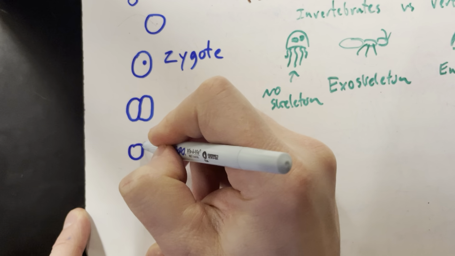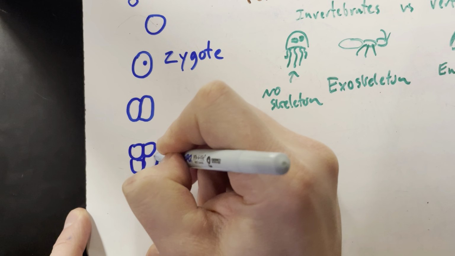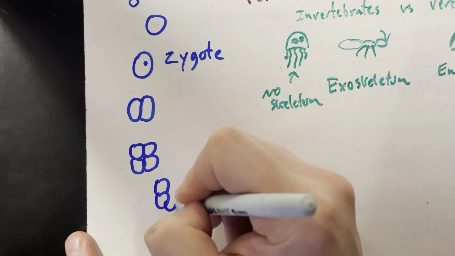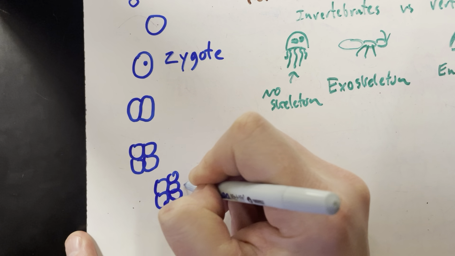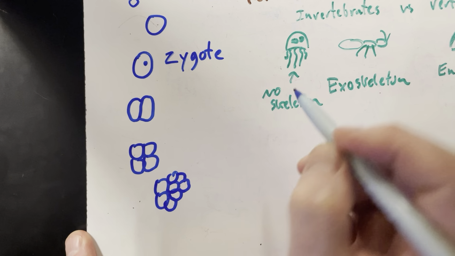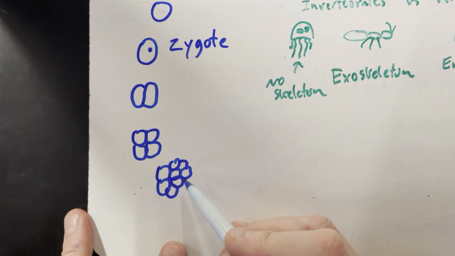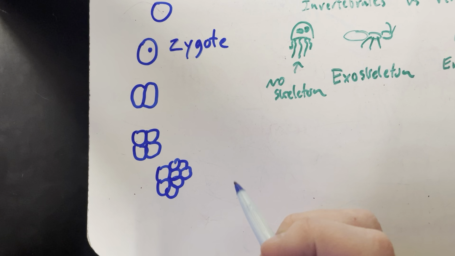They become 4. What do the 4 cells become? 8. There we go. Just a big clump. If I were to go in at this point and steal one of these cells away, what would happen to this guy? Actually, it would not die.